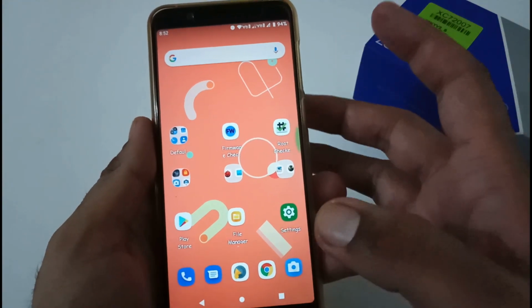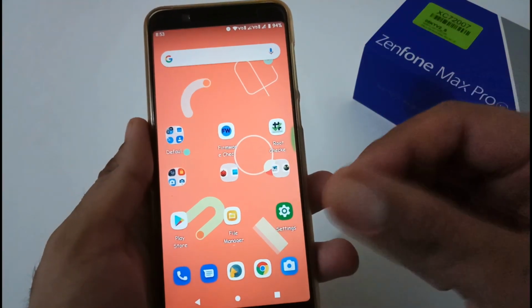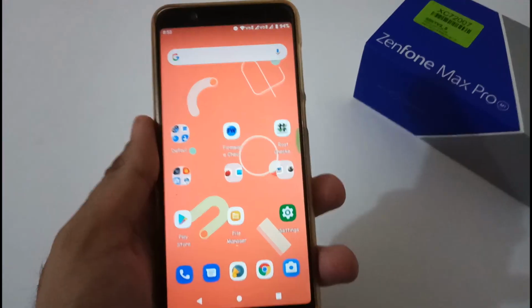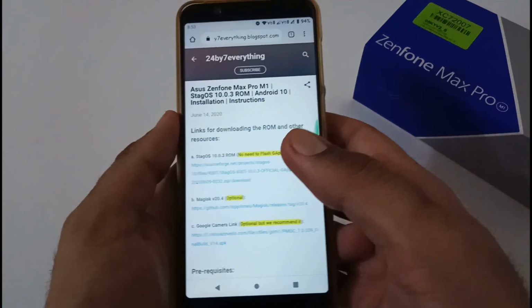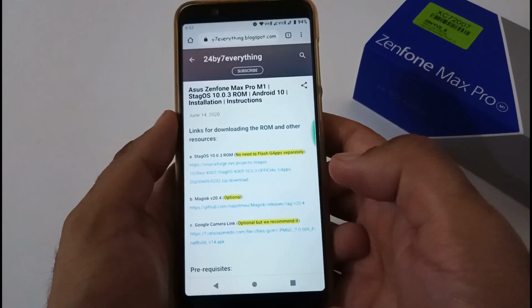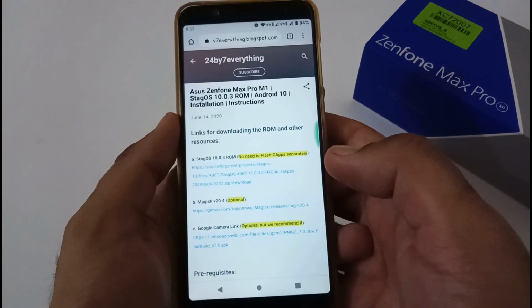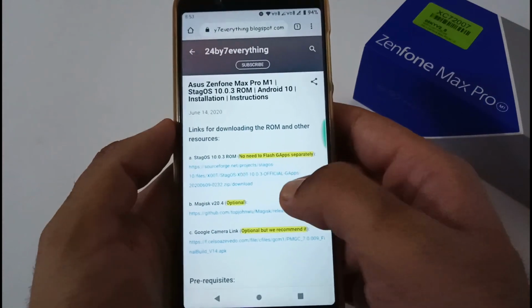For that, I have to open Chrome to discuss a few things before we jump into the actual installation part. For the installation and downloading process, I've already created a dedicated article on my official blog. The URL for the same will be provided to you in the description below so that you can go over it afterwards. So let's discuss it.